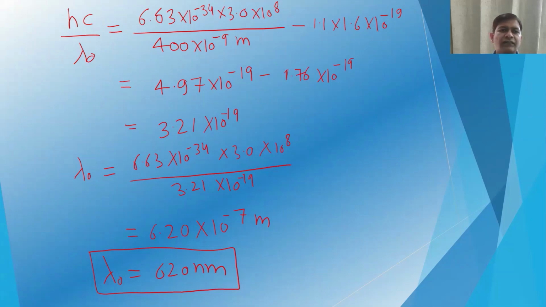So we will have hc by lambda 0 equal to 3.21 into 10 to power minus 19. Rearranging and putting the value of hc, we have lambda 0 equal to 620 nanometer.